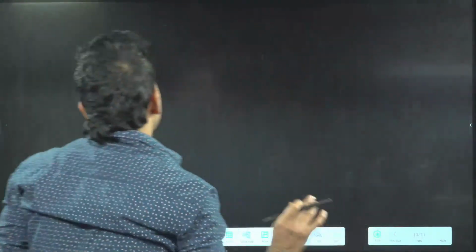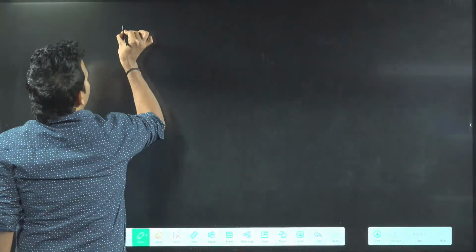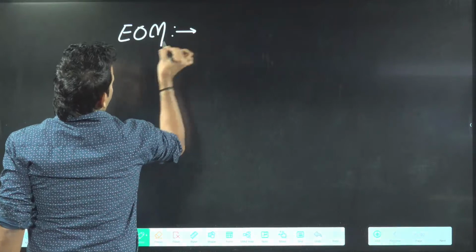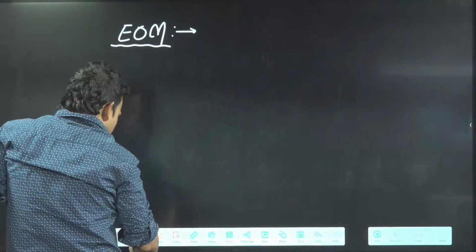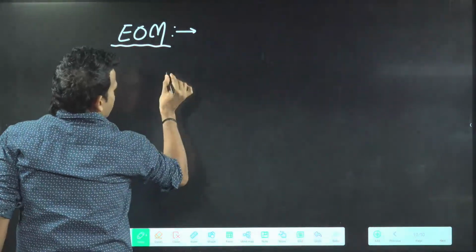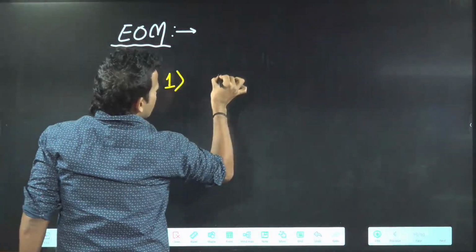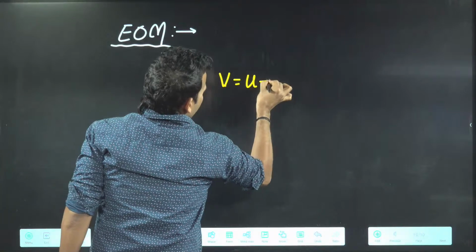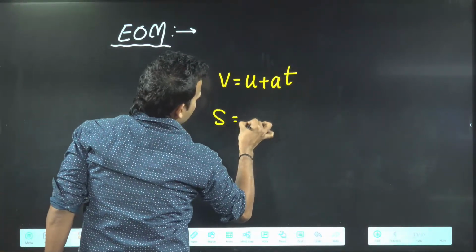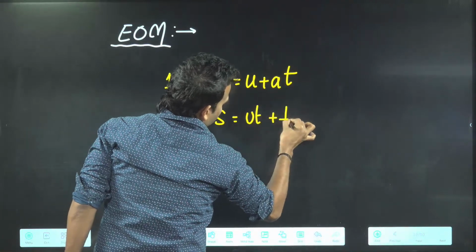I will write the first equation of motion. This week, no question will come from here. Only we need to know these equations. First equation, I think everyone knows: V equal to U plus AT. Second equation: S equal to UT plus half AT square.